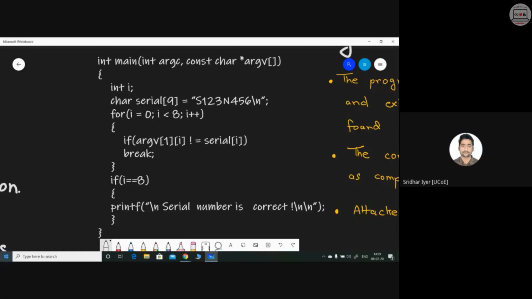Okay, so in short, what is happening is, any more answers? Jignesh gave an answer. Anyone want to add to it? It's checking whether the serial number is right or not. Okay, that is fine. Anything else?